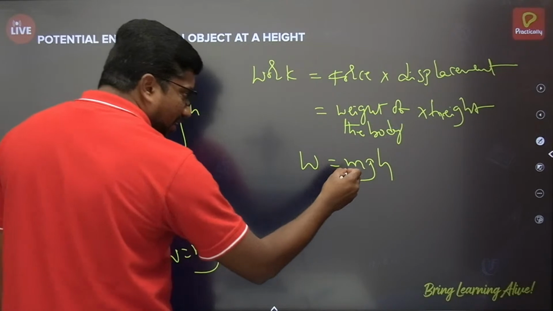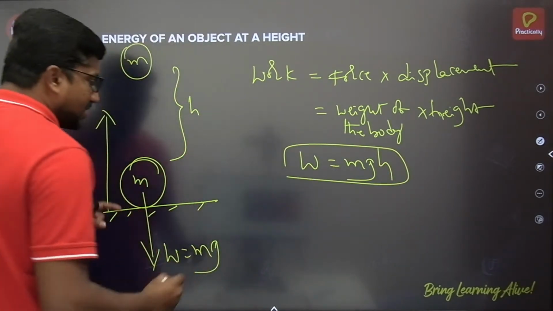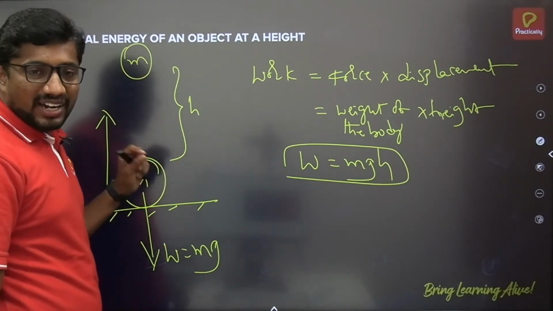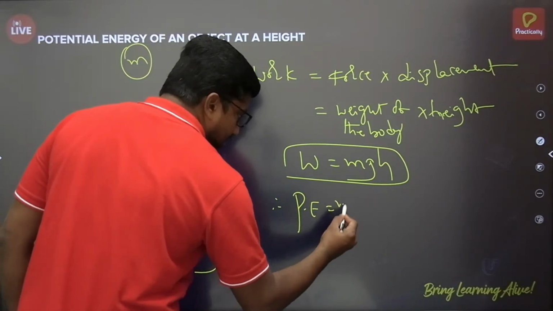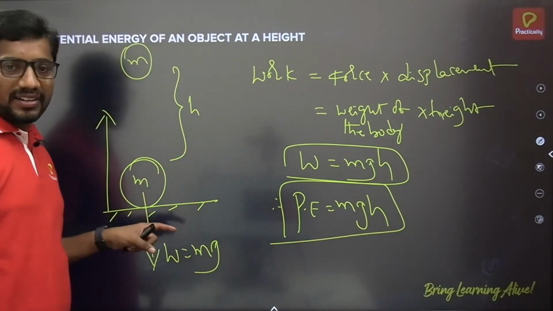Here you can write mgh. This is the amount of work done to displace it from here to here. That work will be stored in the form of potential energy. Therefore, potential energy in this case can be written as mgh.